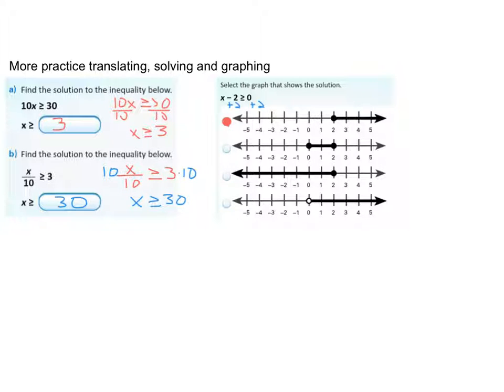All right, check out these answers. These are pretty straightforward, I think. Had to undo the 10 by dividing both sides on this one. Had to undo the 10 by multiplying both sides for this one, and here I just had to add 2 to both sides to get x greater than or equal to 2, closed circle above, so that's why that graph is the match. All right, let me know if you have any questions, and if you still have time left, you can work on your homework.